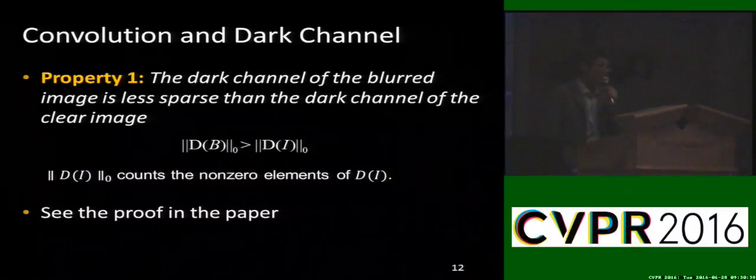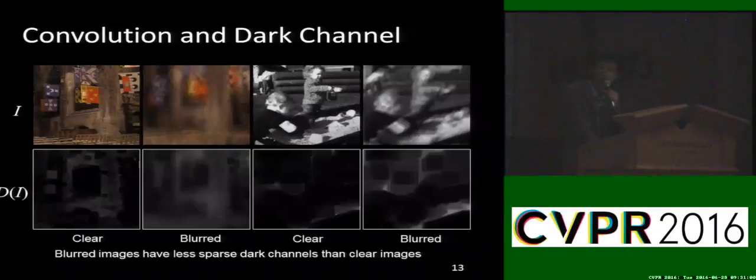Based on the mathematical connection, we have this property. This property means that the dark channel of the blurred image is less sparse than the dark channel of the clear image. Here the L0 norm counts the non-zero elements. The detailed proof is included in our paper. Here are two examples. We can see that the blurred image has less sparse dark channels than the clear images.